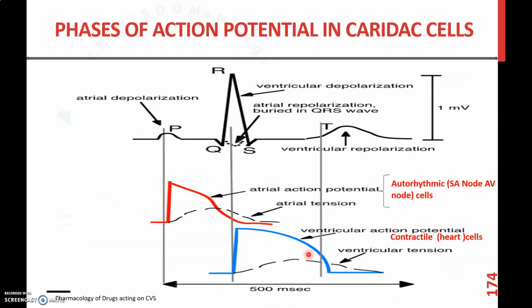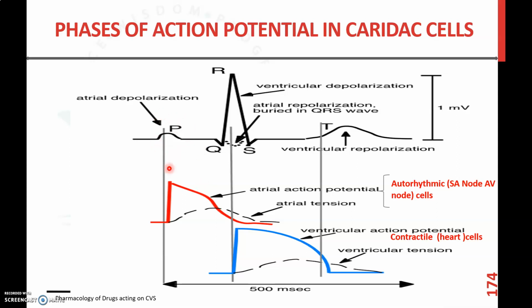So in order to understand the mechanism of action of the antiarrhythmic drugs, we have to understand the phases of the action potential in the cardiac cells. The ECG consists of a P wave, then a QRS complex, and a T wave. It represents the action potential of different areas.